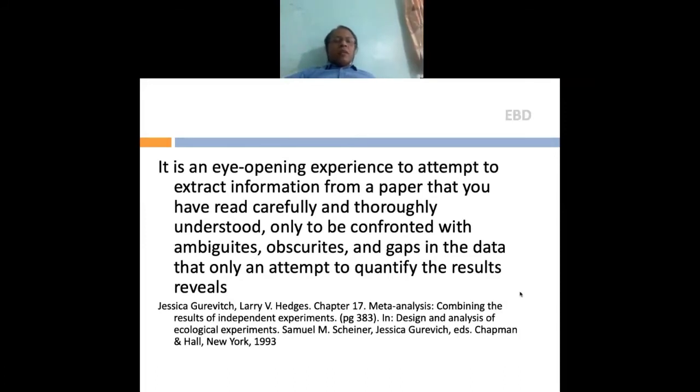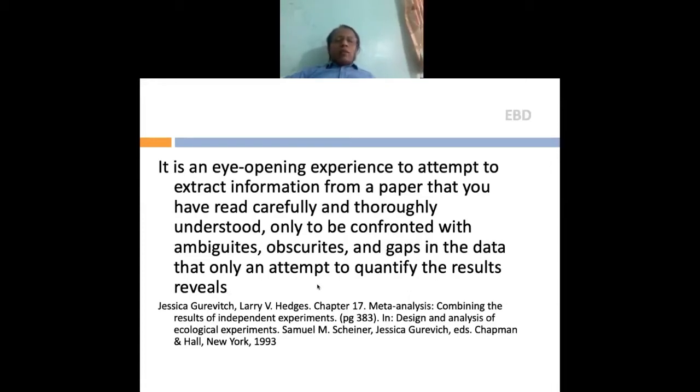Now, this statement here has actually been our experience, and then we found that there is a reference to what we have experienced. It says that when you read a paper, an article, you feel that you have identified everything and understood what the author is trying to tell.